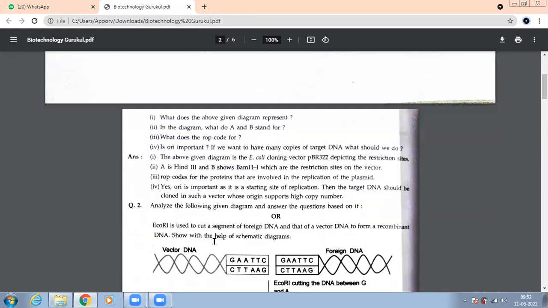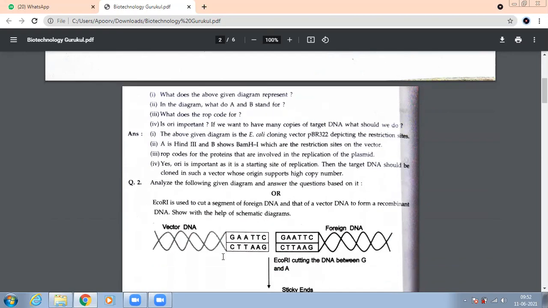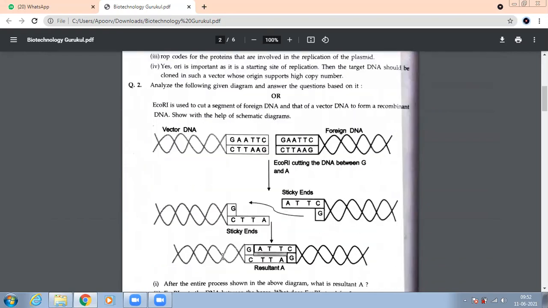See this again, diagram based questions. All questions which I've collected in this PDF are only diagram based questions which have come in the previous years from this unit. See this question. Analyze the following given diagram and answer the questions based on it. See the diagram. Okay.